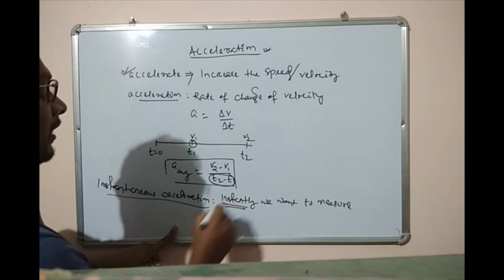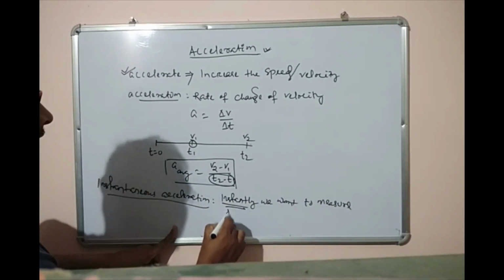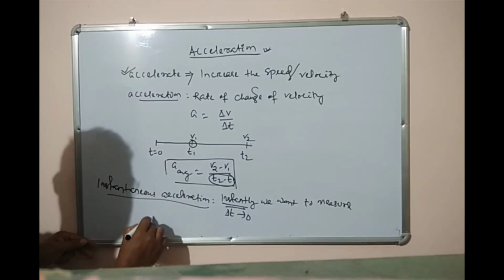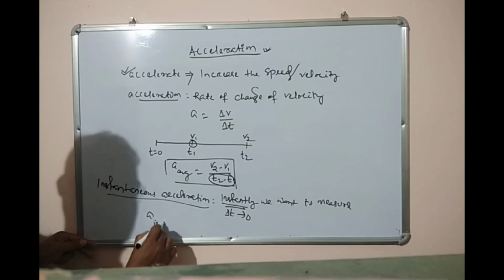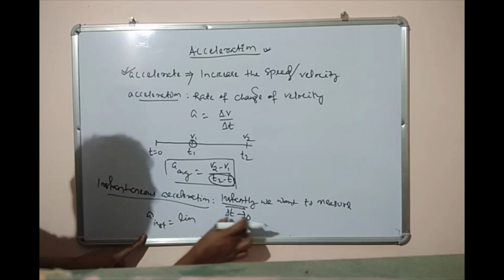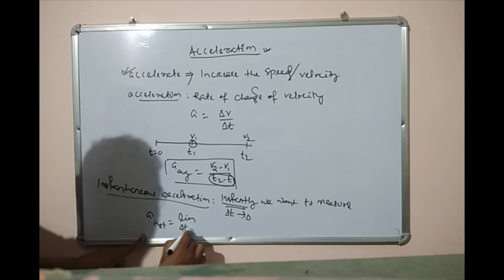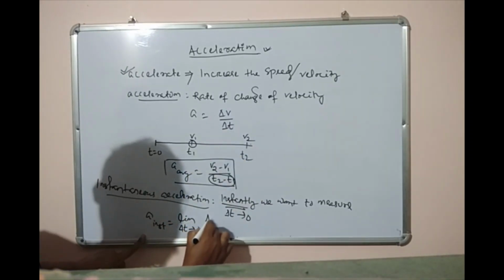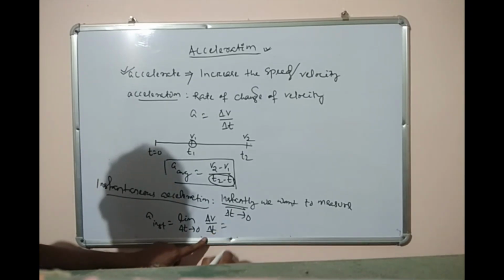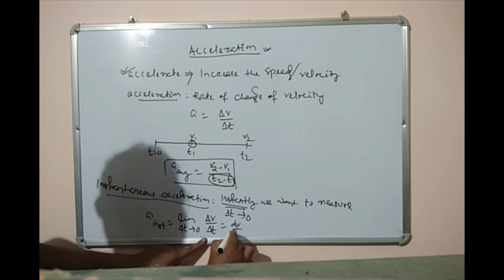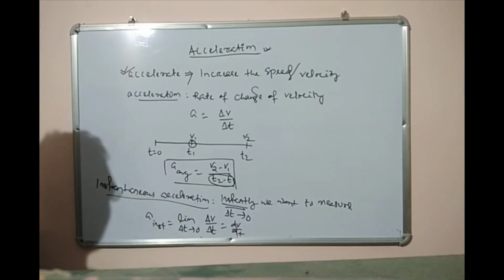When we say instantly, that means we make this del T tend to 0. So the instantaneous acceleration we can write mathematically as limit del T tends to 0 of del V by del T, that equals dV by dt.